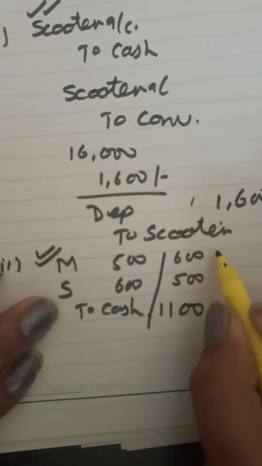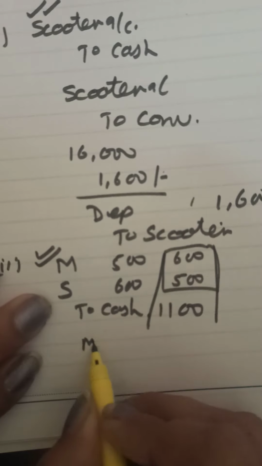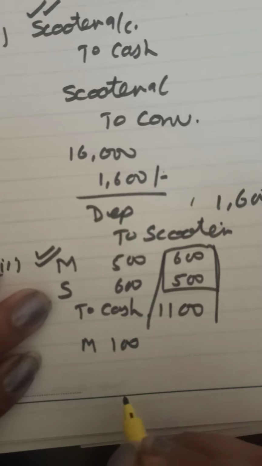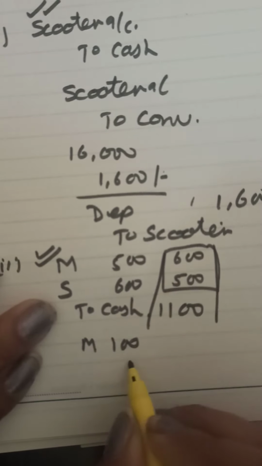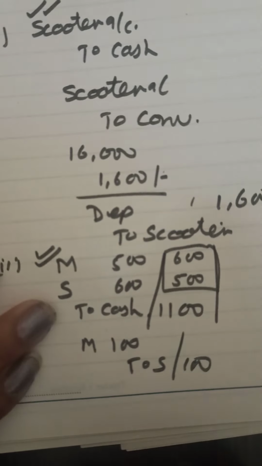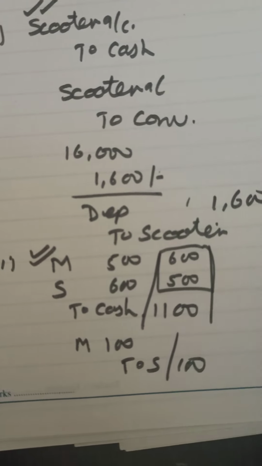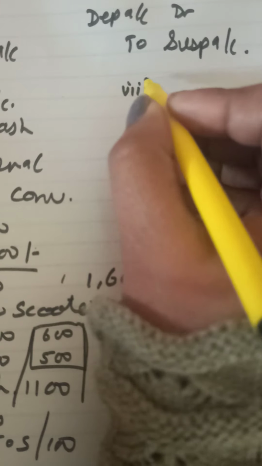Where is the error? The error is Mohan is short by 100 rupees. So debit 100 rupees in Mohan's account. Sohan is more by 100 rupees. So credit Sohan's account with rupees 100. And the error is removed. Clear?